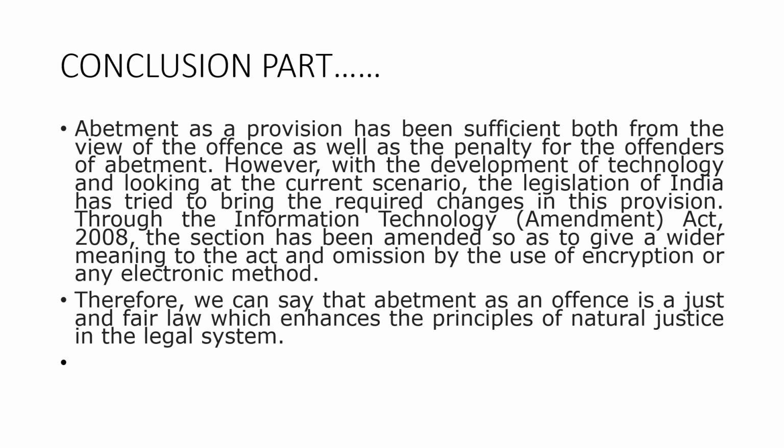That person will not be held liable; I will be held liable because I have given that idea to that person. I am the abettor. An abettor is a person who instigates somebody to do an act that is wrong. So I think this is the end slide of my video on abetment.